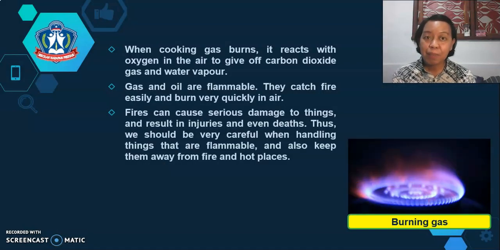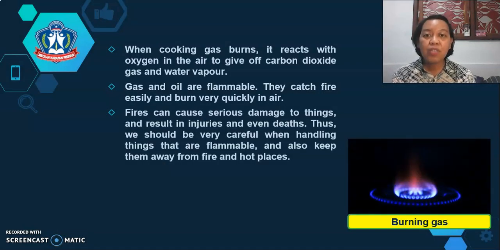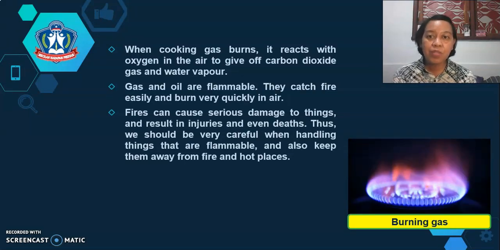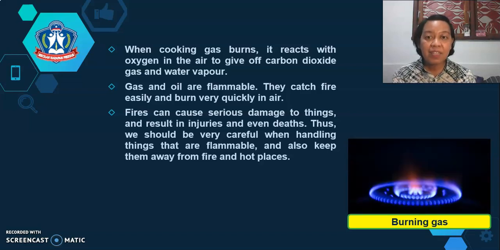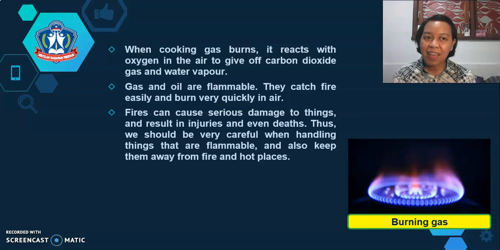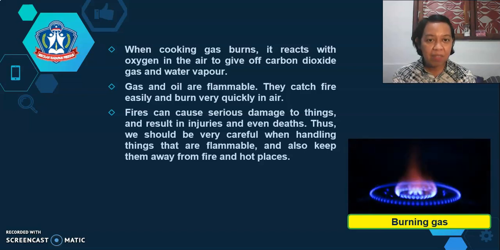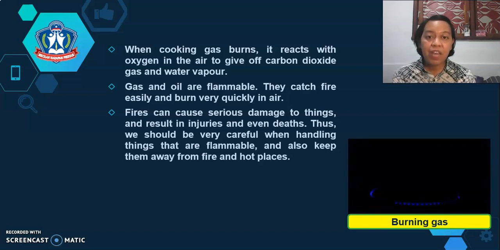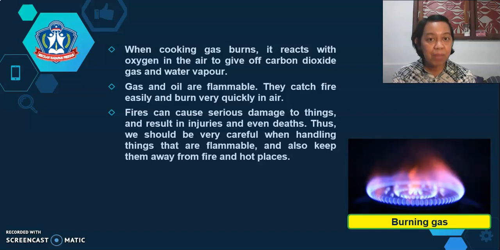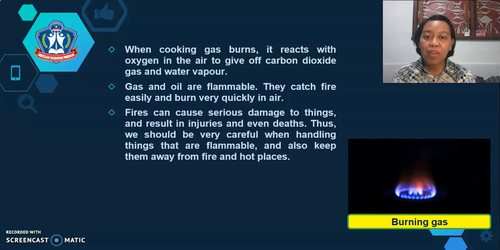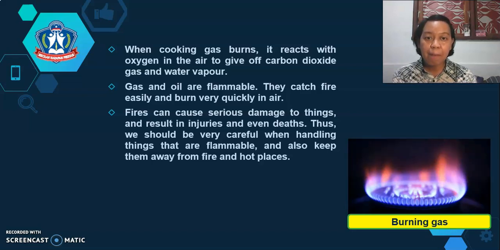When cooking gas burns, it reacts with oxygen in the air to give off carbon dioxide gas and water vapor. Gas and oil are flammable. They catch fire easily and burn very quickly in the air. Fires can cause serious damage to things and result in injuries and even deaths. Thus, we should be very careful when handling things that are flammable and also keep them away from fire and hot places.